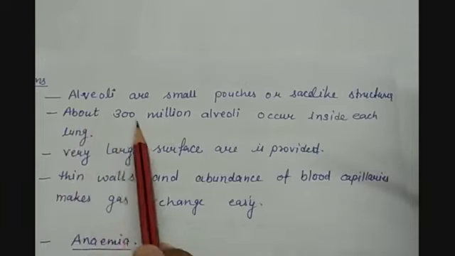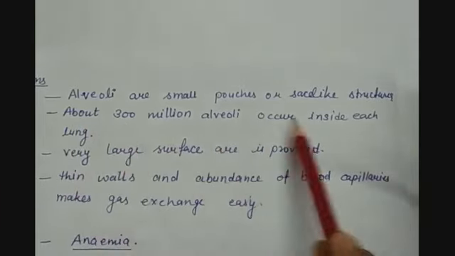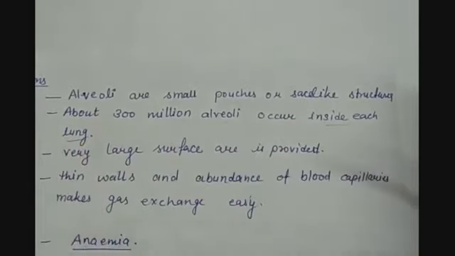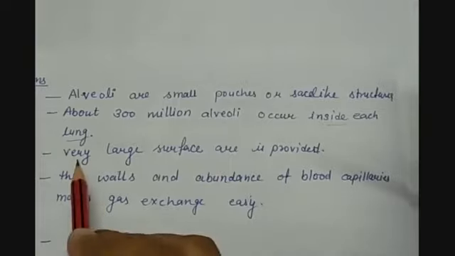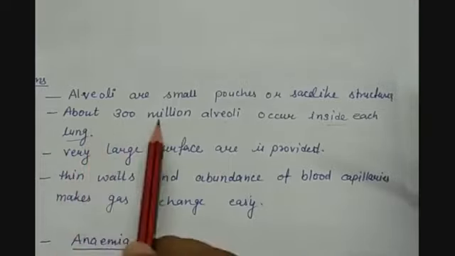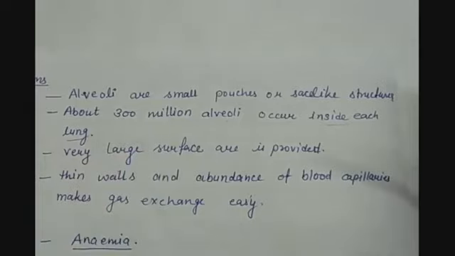There are about 300 million alveoli inside each lung. So you can imagine how large this number is, how many small sac-like structures we have inside our lungs. And each of the alveoli provides a large surface area for gas exchange to take place.